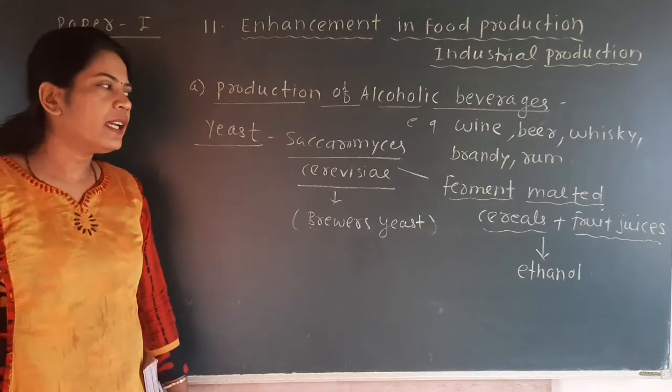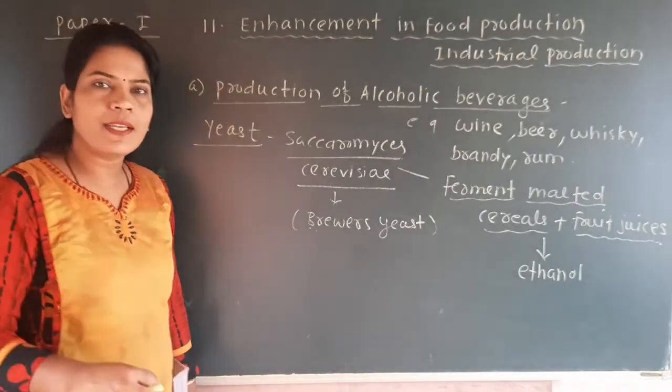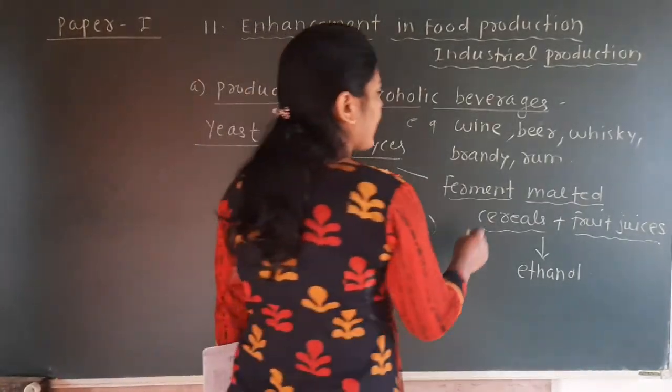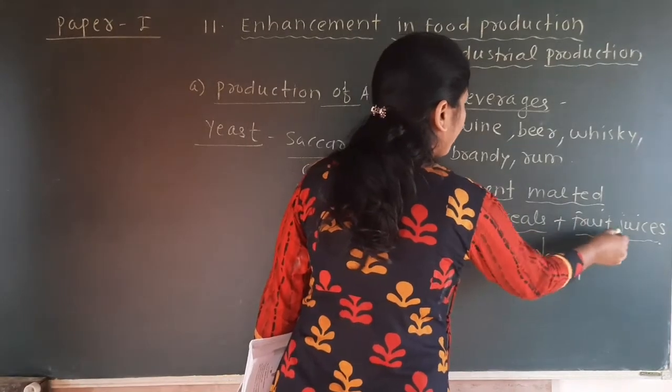Okay, so here the raw material for alcohol production is given, that is malted cereals and fruit juices.